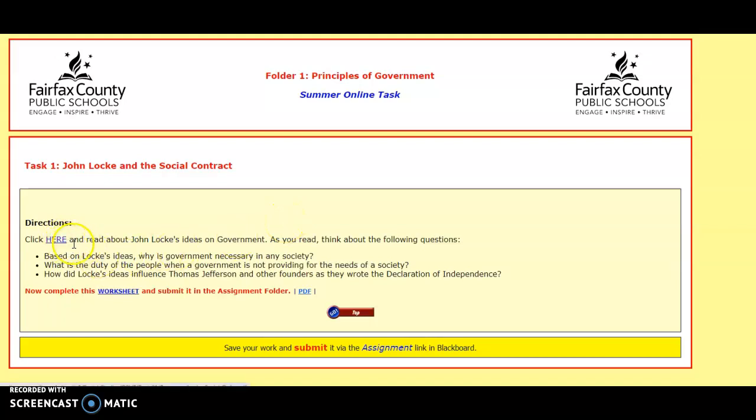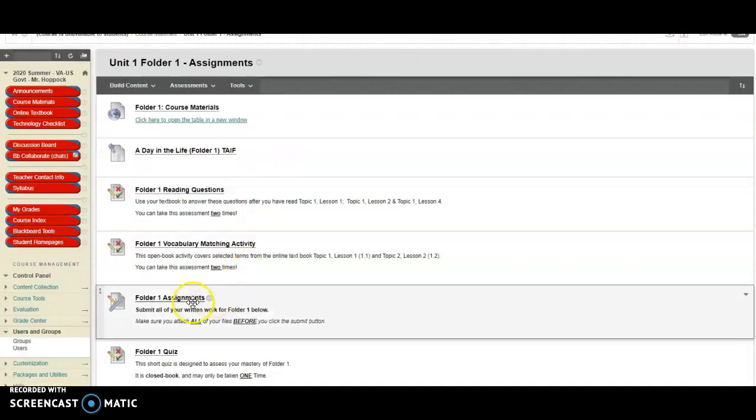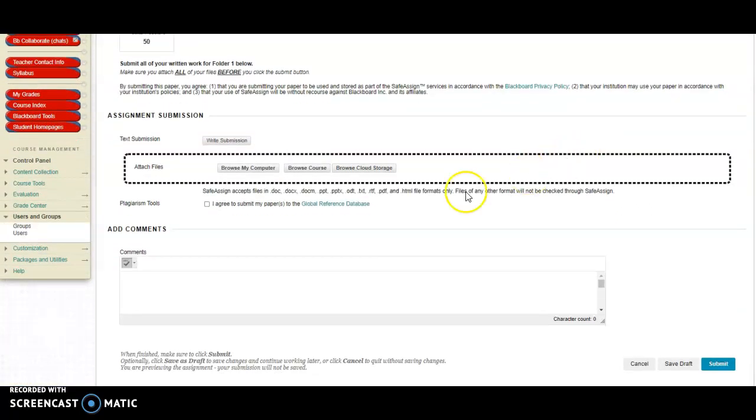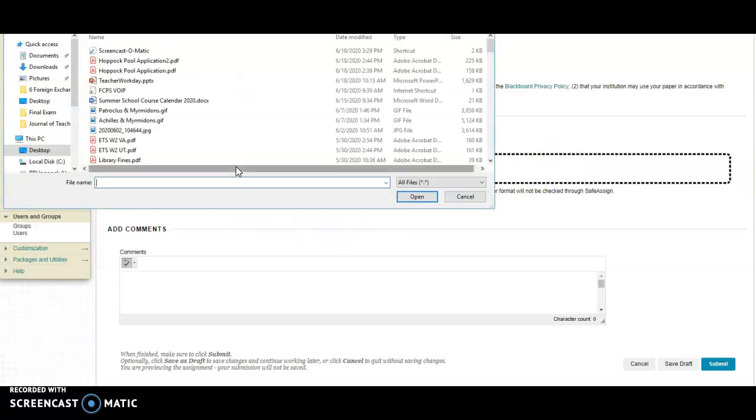It says, click here to read about John Locke's ideas on government. You would do that. You click on this worksheet. You can then fill out the answers from the reading in this worksheet, and you would upload it back to here in Folder Assignments. You click on Folder 1 Assignments, and here it is, browse my computer, find the document that you want, which is not my pool application for this summer, but there is some document that you have, or this lovely gif of Patrick Stewart and the Myrmidons that I did for my daughter's class.